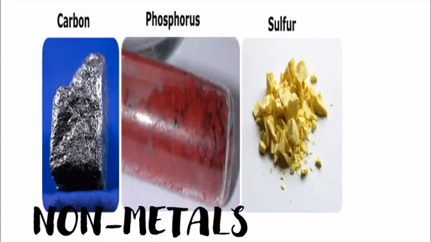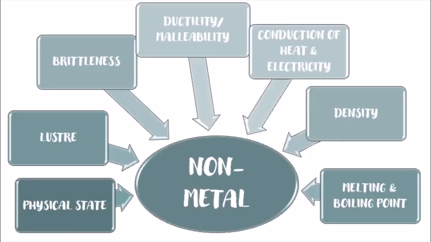Non-metals. Now non-metals are brittle and non-lustrous. That is, they can break very easily and they don't have any shine. Examples are carbon, sulfur, phosphorus, etc. Let's look at the physical properties of non-metals.